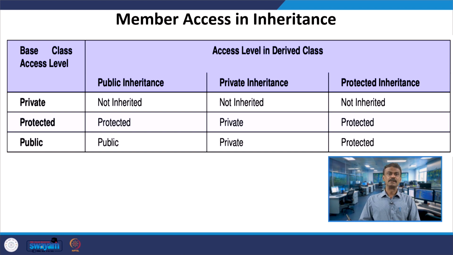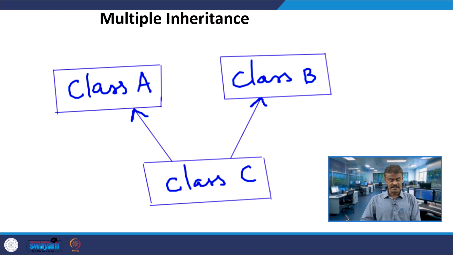So, we had seen what will happen if it is publicly inherited or if it is privately inherited. In the case of protected, assume that the base class access level is protected. The access level in the derived class in the public inheritance will become protected, the private inheritance will become private, and the protected inheritance will become protected. So, we have already seen simple inheritance and multi-level inheritance.